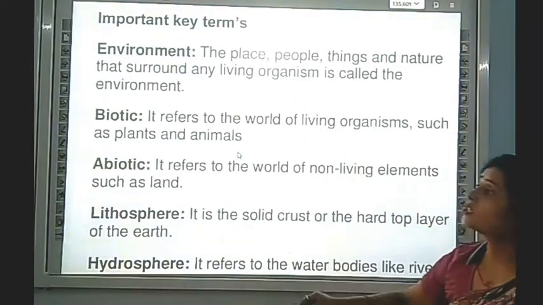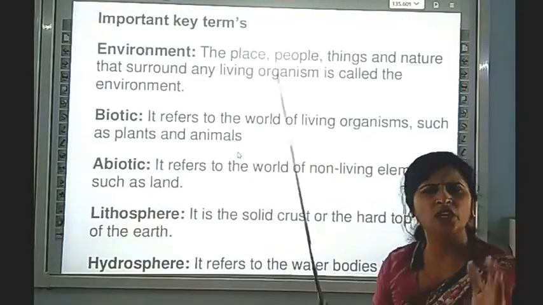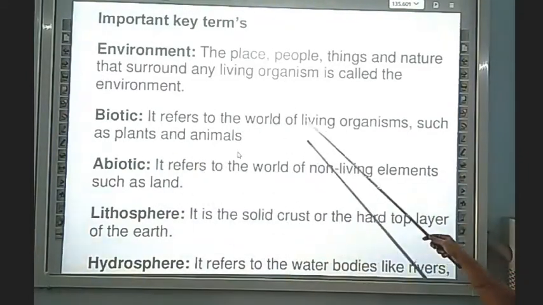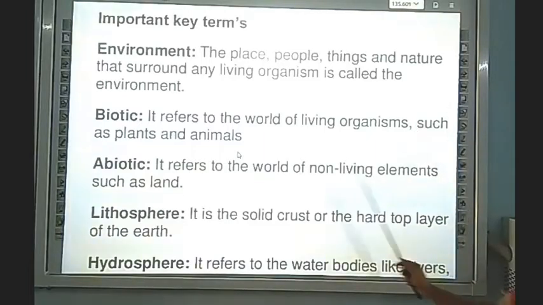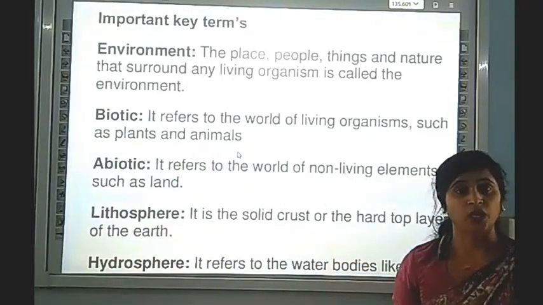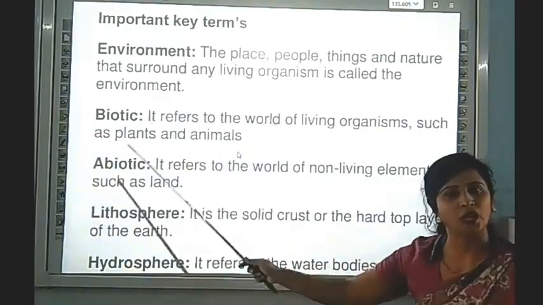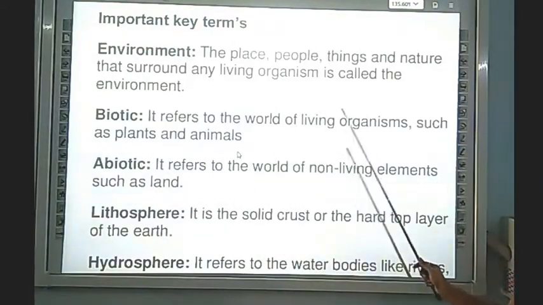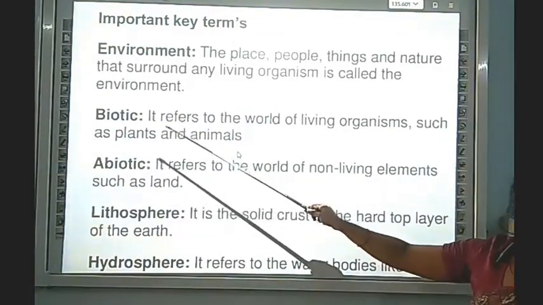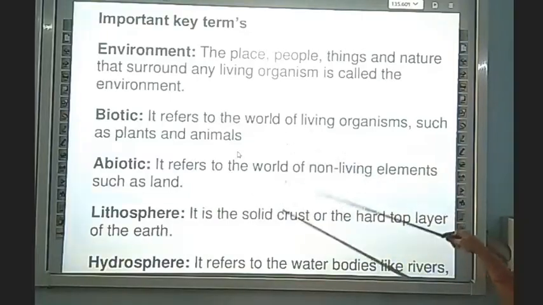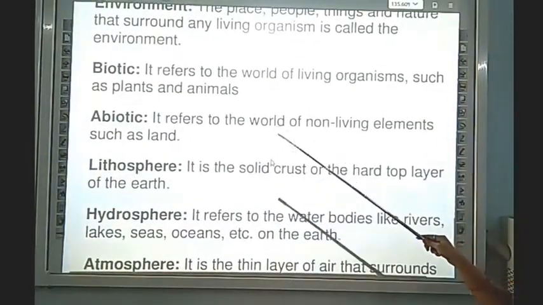Now we are coming to our next point, that is biotic. What is the meaning of biotic? It refers to the world of living organisms such as plant and animal. The world of plant and animal we call biotic, means living organisms are created in biotic. In biotic, all the plants and animals.